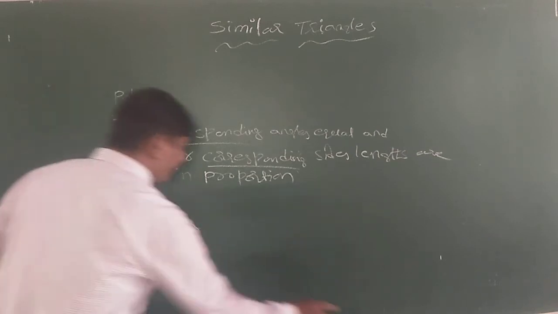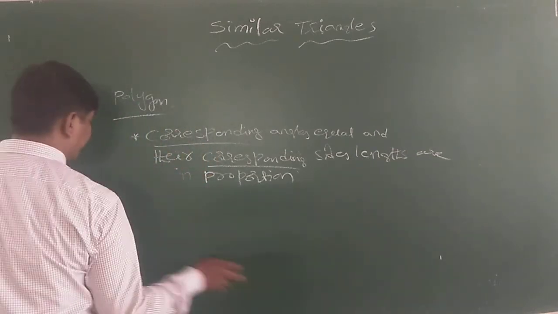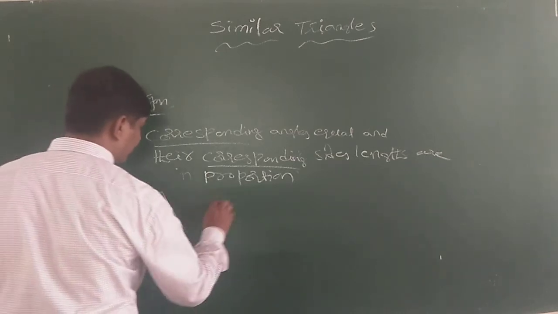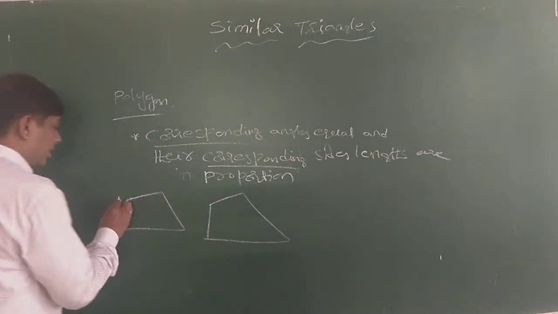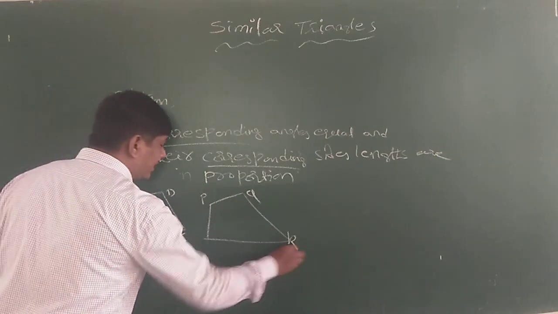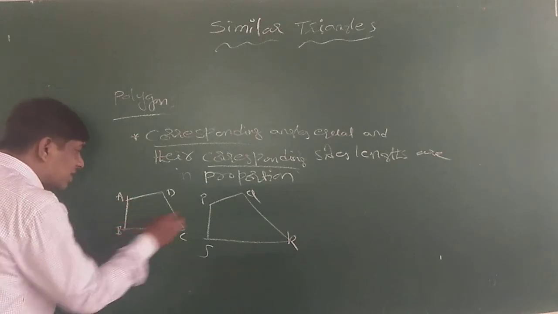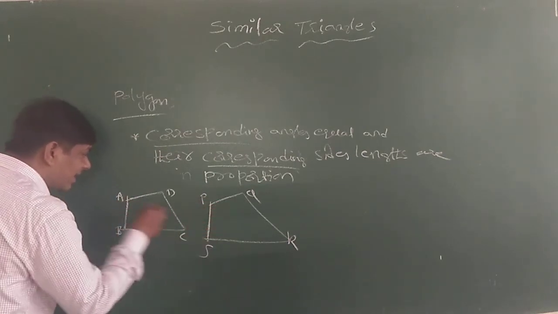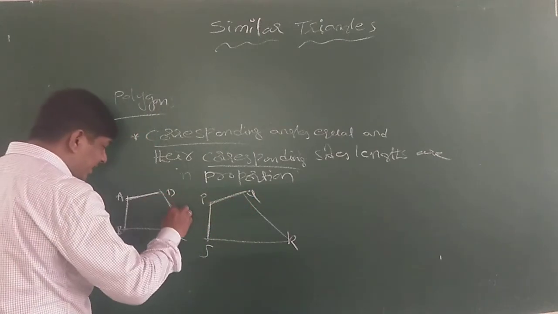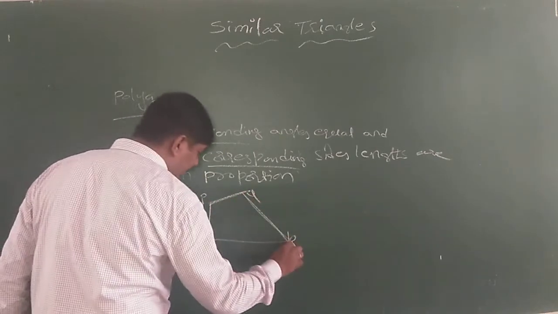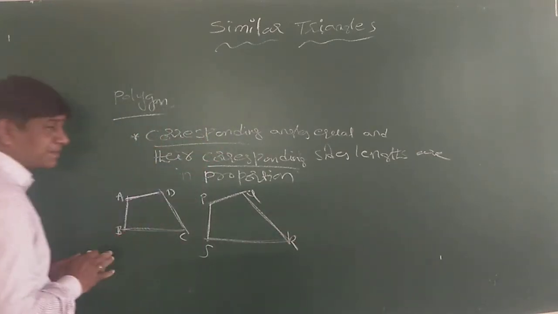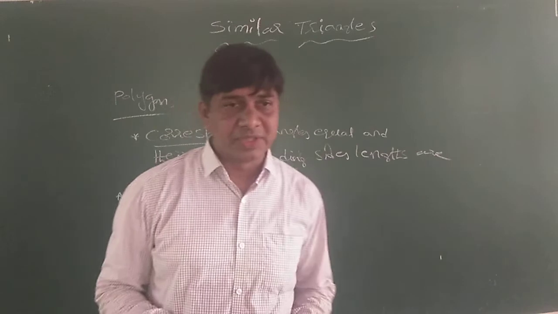We are discussing polygons ABCD and PQRS. AD's corresponding part is PS, AB's corresponding part is PQ, DC's corresponding part is QR, and BC's corresponding part is SR. Suppose you take two rooms.